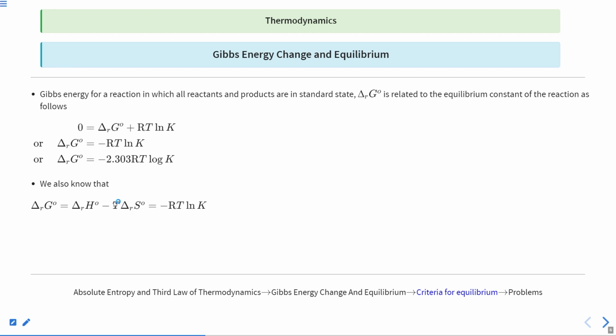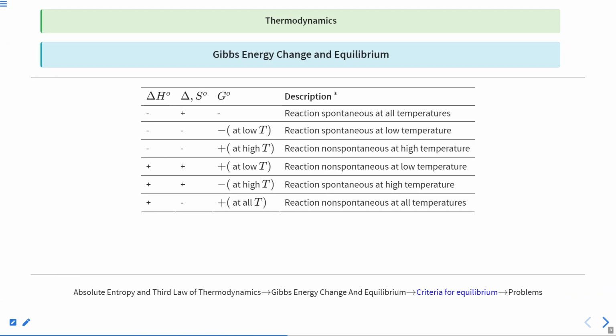Now this whole term will be positive, positive multiplied by negative will be negative, and delta H will be negative. So negative plus negative will give a negative value. So irrespective of temperature, because temperature can never be negative, since we are taking the Kelvin scale, it is impossible to get a negative temperature. So the reaction is spontaneous at each and every temperature. Clear?